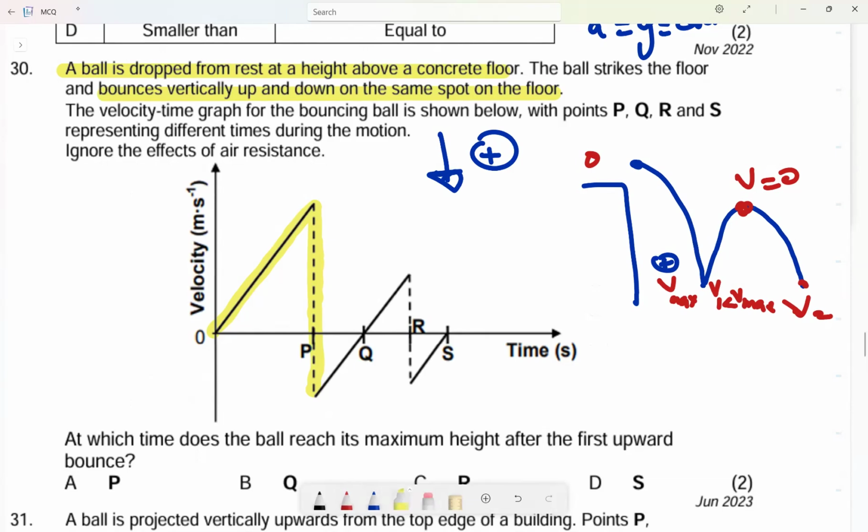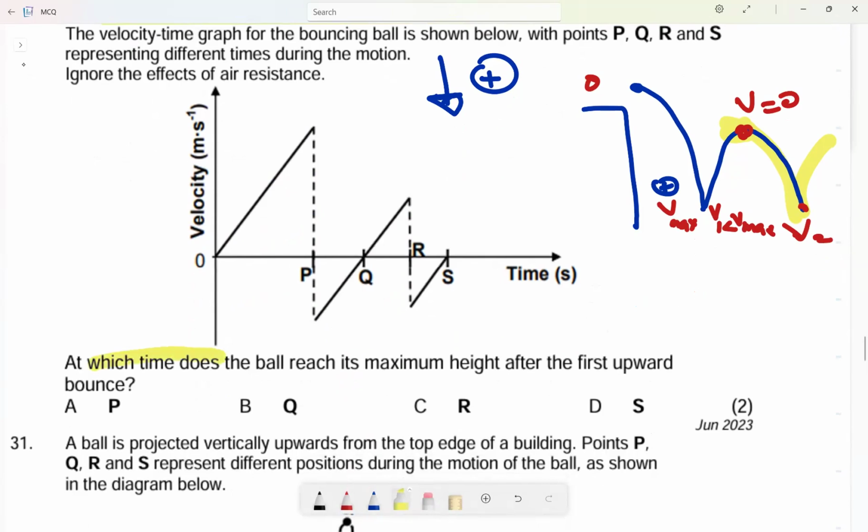So can you see here? The velocity is negative because it is moving in the opposite direction. Therefore, it will reach the maximum height, this. Then it will go back down, then it will bounce again. So let's hear what exactly they're saying to us.